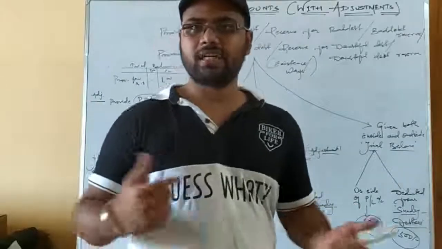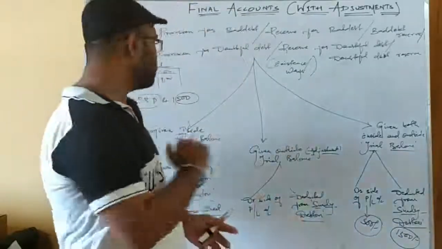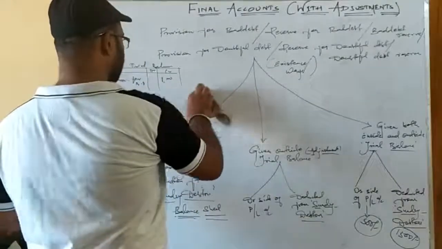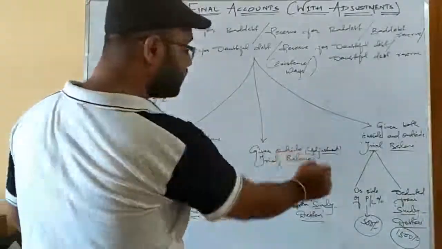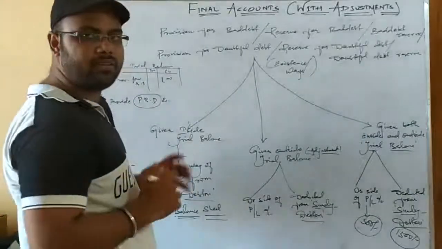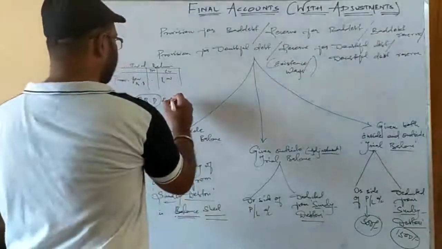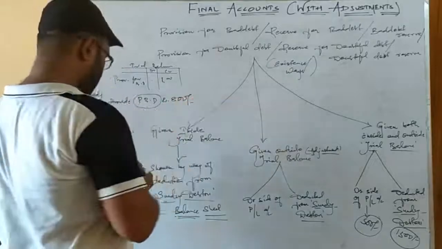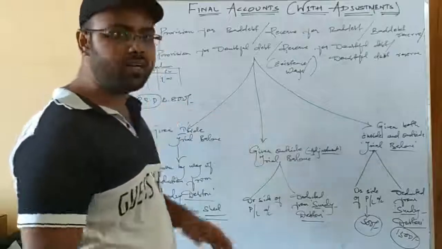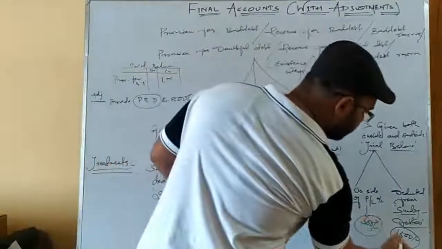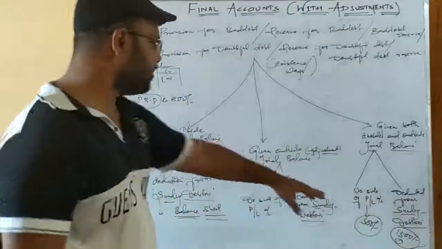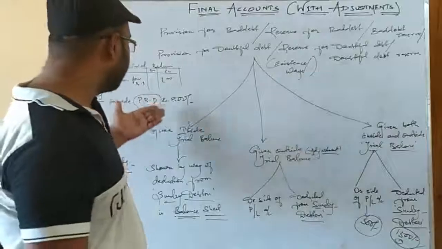Now let us discuss the other side of the coin, the other way this provision can exist. I am just changing the current year provision so you can understand it better, and I hope you understand this one. If you have any doubt, you can ask me. See, the provision amount given inside the trial balance is 1000, but this year it requires 800 rupees. Earlier you had a provision of 1000 rupees, and this year you require a provision of 800 rupees. So this was the first case that you made. In the second case, this is a different question. So this year you need 800.